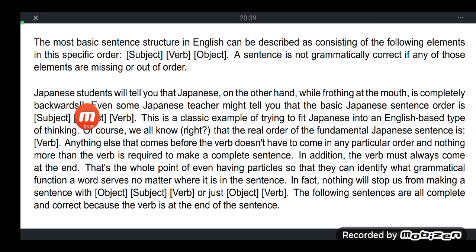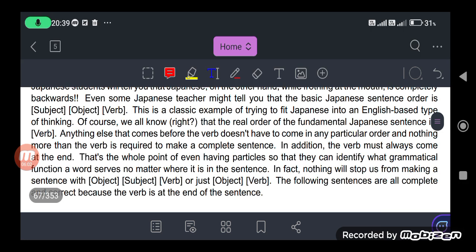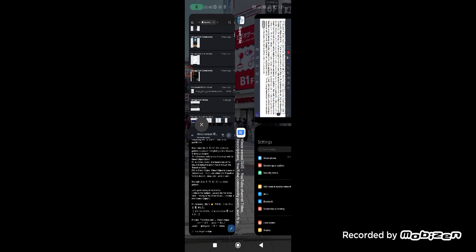In Japanese, even some Japanese teachers might tell you that the basic Japanese sentence order is just subject, object, verb, and actually oftentimes the subject is omitted. This object is the direct object. Let me give you some recall on this. We have a recall lesson here.